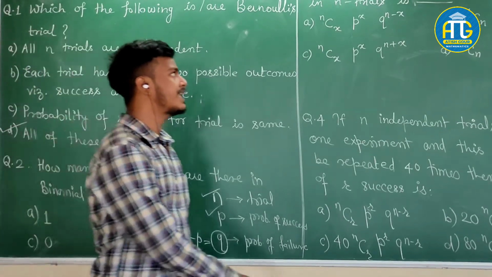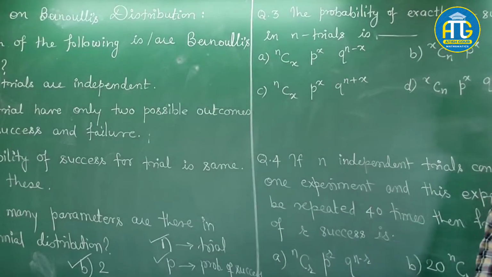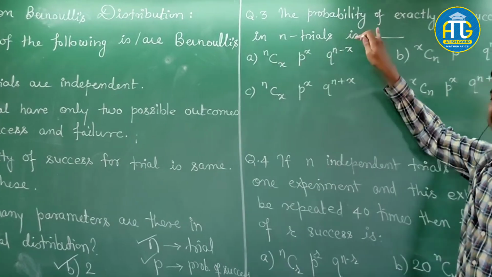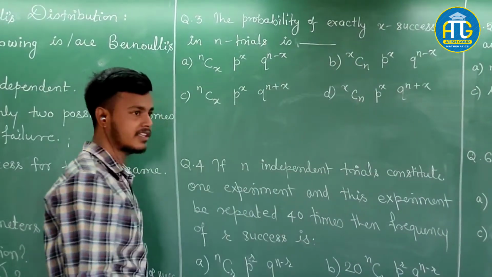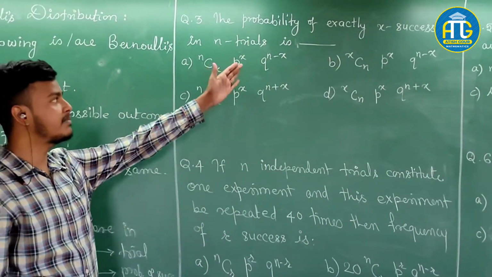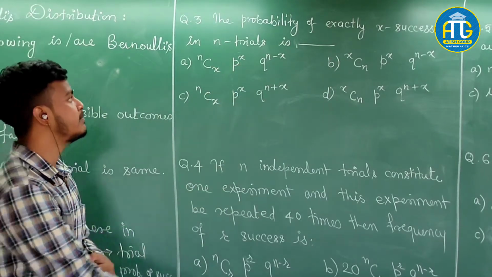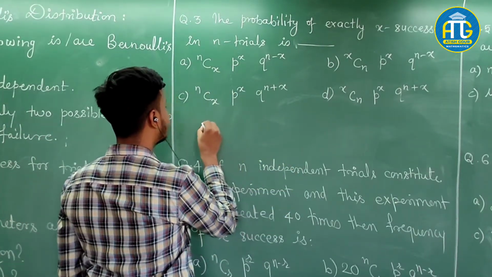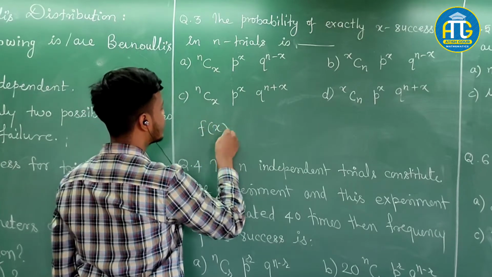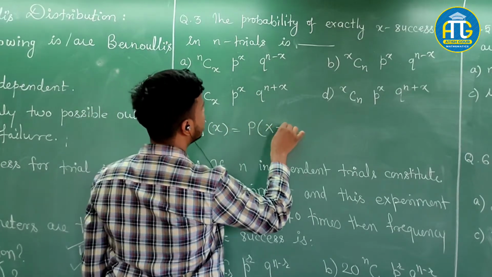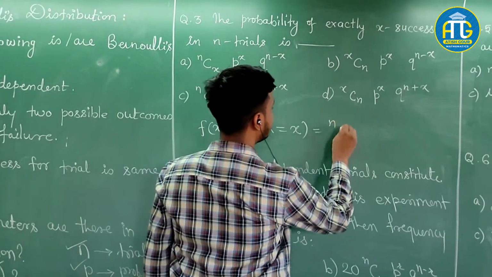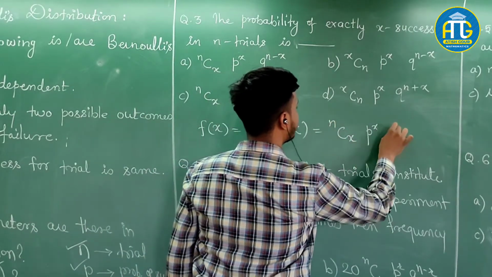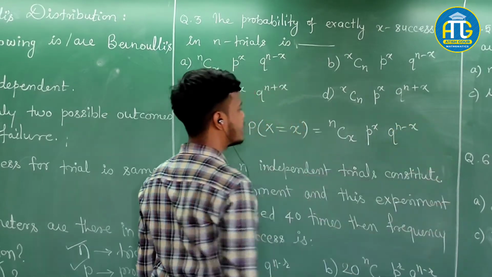Now let's move on to the next question. It says: the probability of exactly x successes in n trials is. If you remember, the probability function of the binomial distribution, which we denote by f(x), or sometimes write as the probability of x successes, is nCx p to the power x q to the power n minus x.